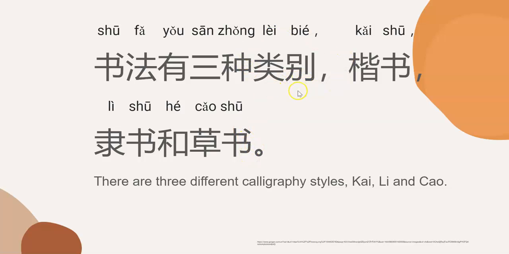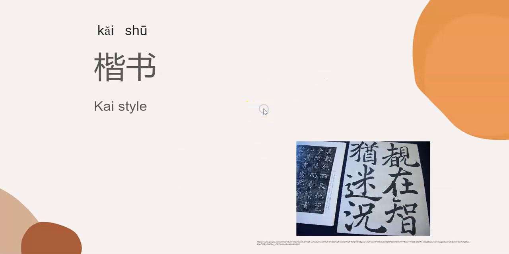These three styles in calligraphy mark the transformation of Chinese words. Now we are going to see them one by one.